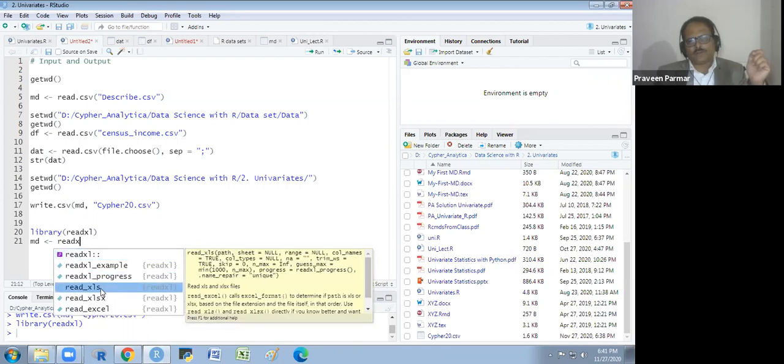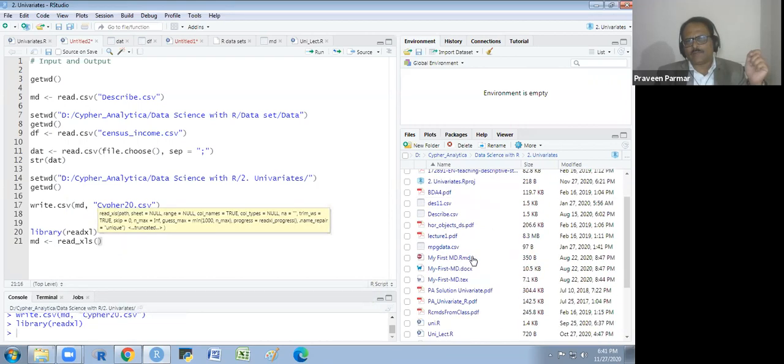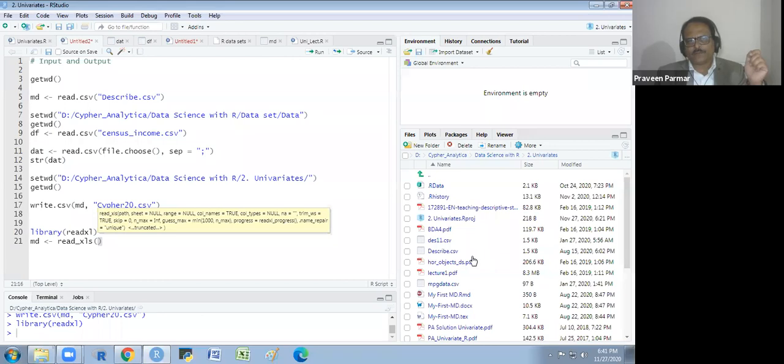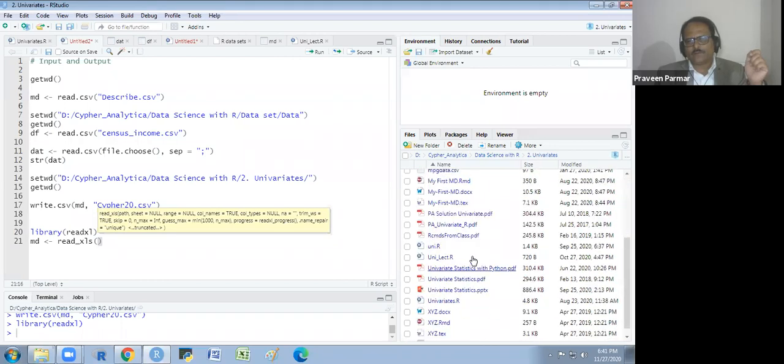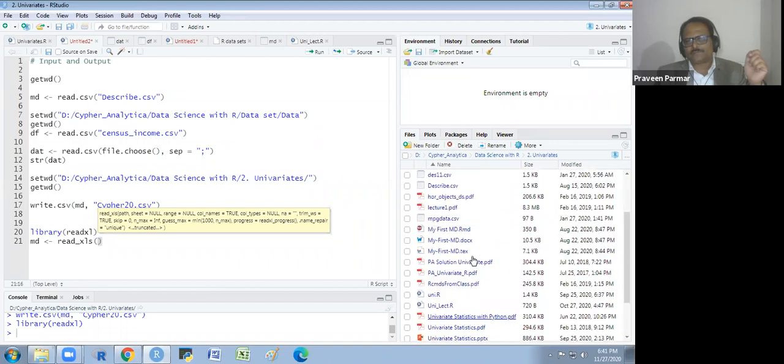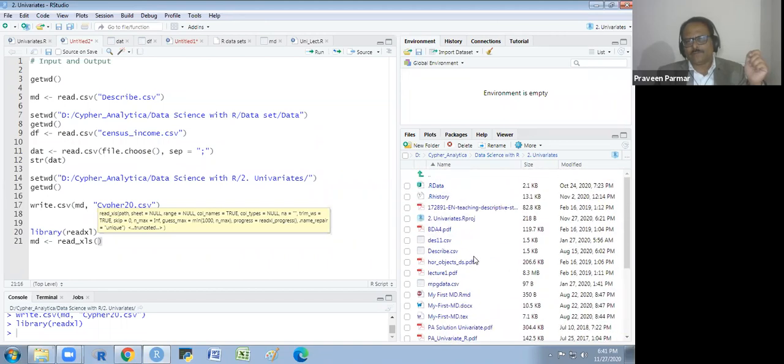So I will select this. I see whether you have that file or not, like Excel. And if I don't get it, I will go to some place and select it from there. There is no Excel file, so I will use the file.choose function.